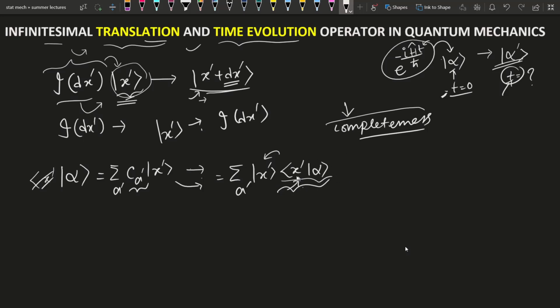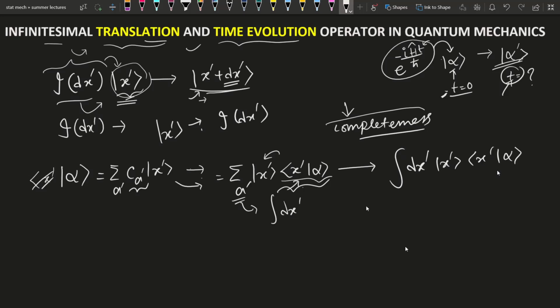Now this is for a discrete spectrum. If you make it a continuous spectrum, the summation will be converted into an integration over dx dash. So it becomes the integral of dx dash, ket x dash, times the inner product of x dash and alpha.